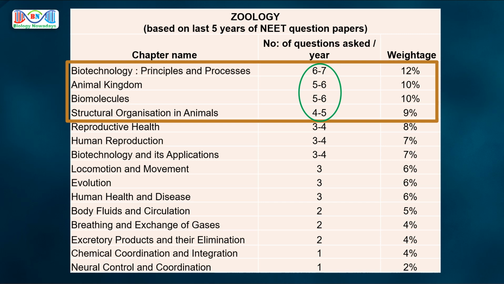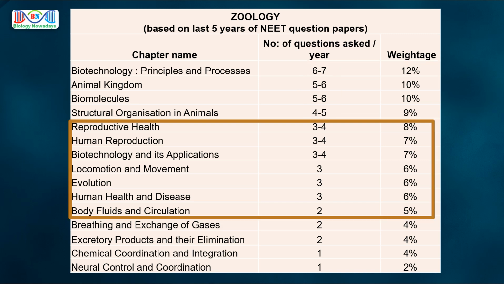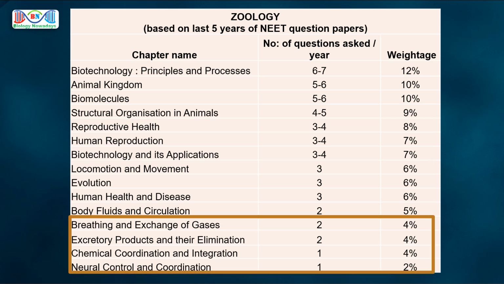So when you start to learn zoology for NEET exam, learn these chapters first. Learn them line by line from the NCERT textbook. Choose your most productive time of the day to learn these chapters. When you finish these chapters, move on to the next 7 chapters which are still important for NEET. After that, move on to the last 4 chapters given at the bottom of this table. Even though these chapters are not that important for NEET exam, you cannot neglect them if you want to score good marks in NEET. That's all about zoology chapters.